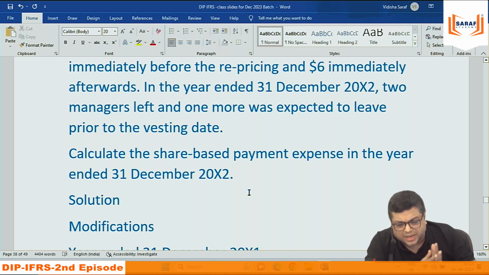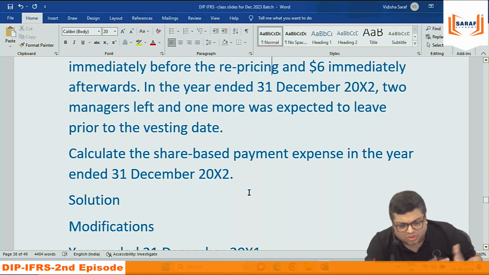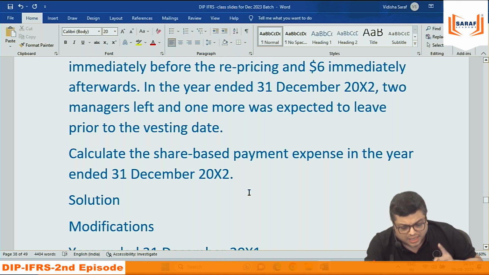Why do we need to incorporate fair valuation? There is, according to me, one more principle under equity settled. If you want to calculate the Black-Scholes model fair value again and again, there is additional time, pressure, and expenditure to pay to the consultant. Why waste money? Accounting will never ask you to do something which is just a waste of money. So for that reason, under equity settled, the fair valuation calculation is not done again, just once at the grant date. But in cash settled, the fair valuation needs to be done again and again. Maybe it is expensive, but it has to be done. No other option. Because otherwise you are not showing the correct amount of liability.